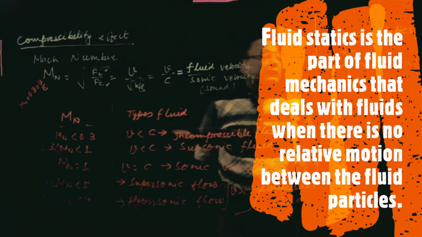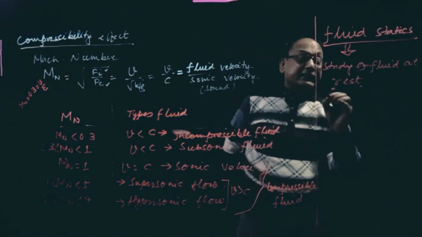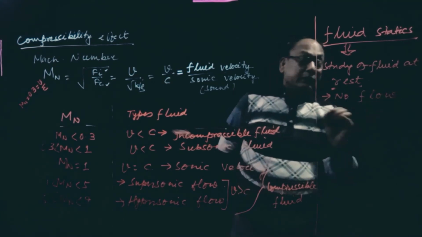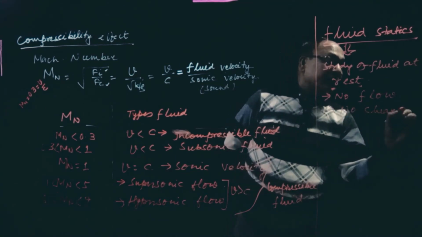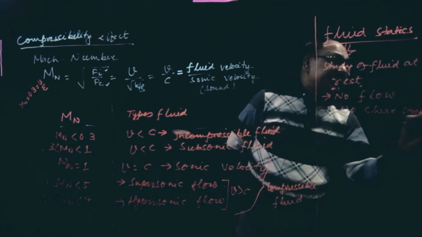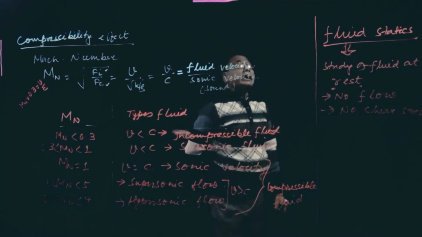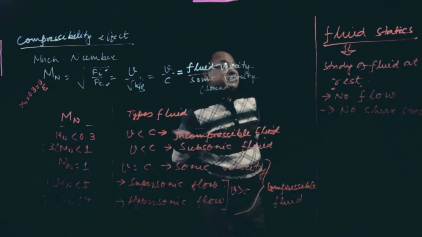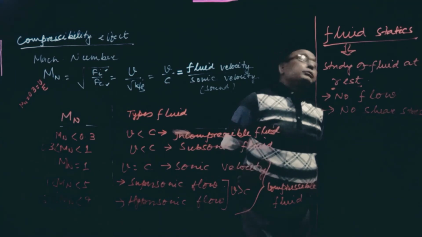When the fluid is at rest, that means there is no flow. No flow means no shear stress. If there is shear stress, then definitely there will be flow. So if there is no flow, that means no shear stress is there. And the study of fluid at rest is called fluid statics.